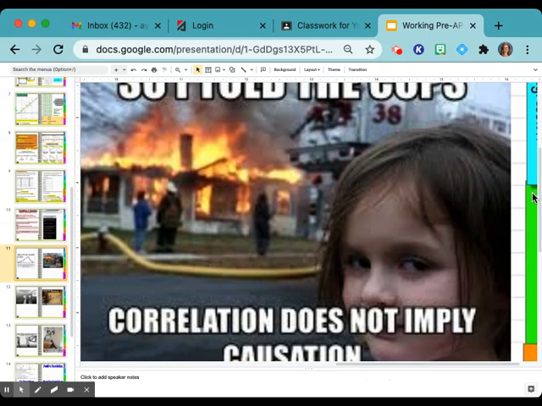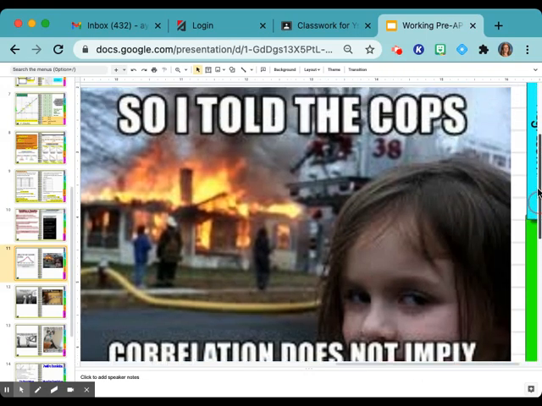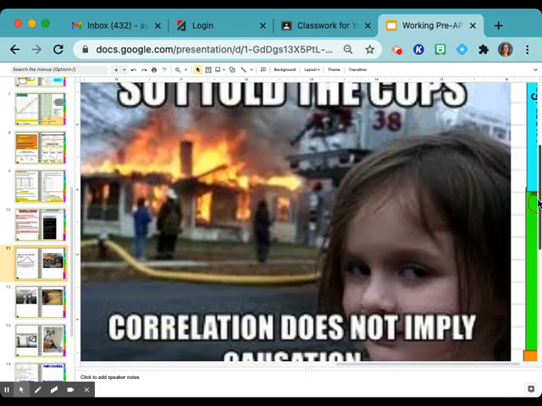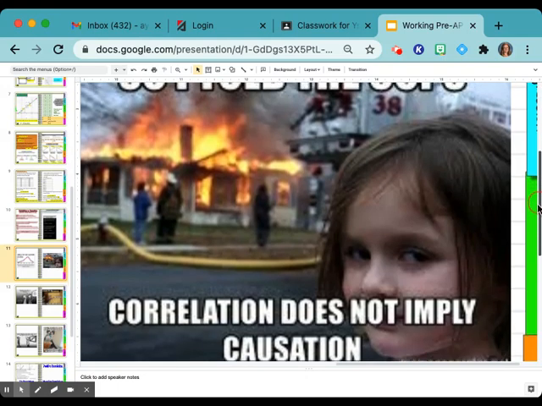So let's look at the next one. I like this one. I told the cops, correlation does not imply causation. What does this one mean? Let's talk about the little girl in the house fire. She's smiling. Why is she smiling?